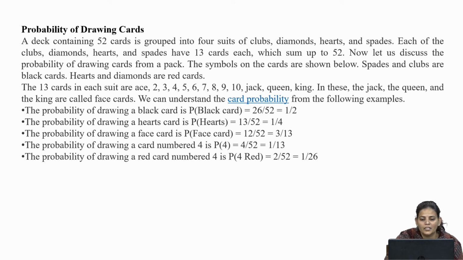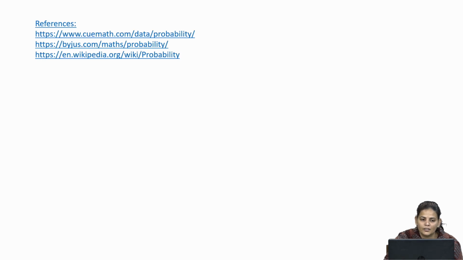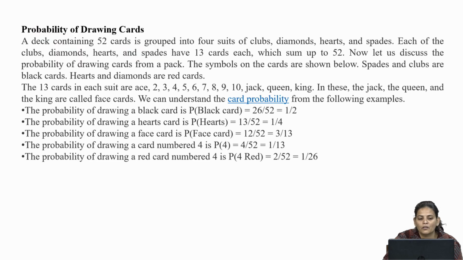So, in this way, these are the references which you can go through, and this is all about the theoretical aspect of probability. We will cover the next concepts of probability, like the addition theorem, multiplication theorem, Bayes theorem, etc., in the next lecture.